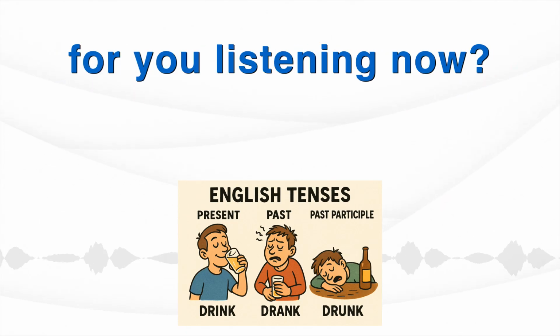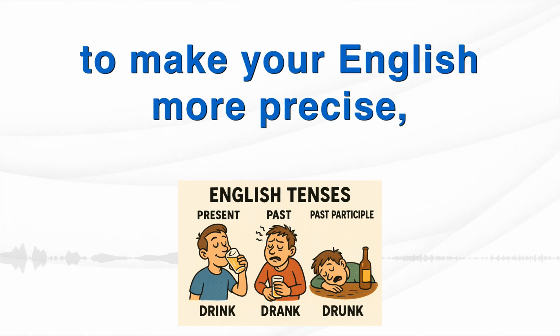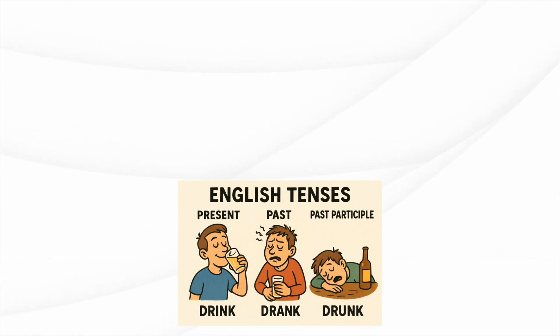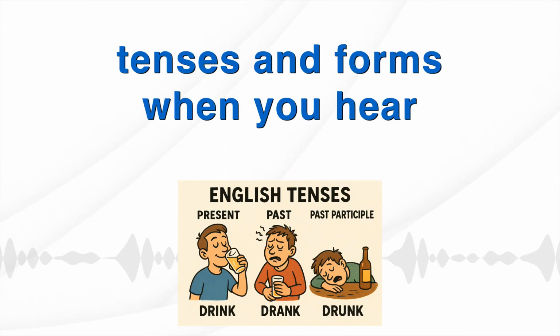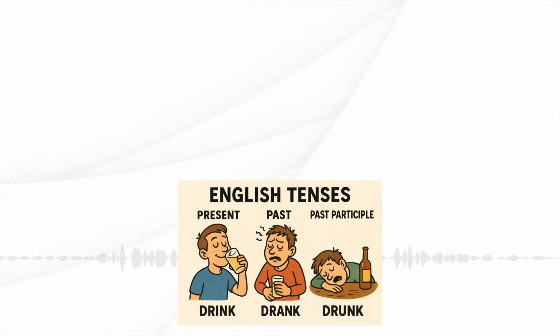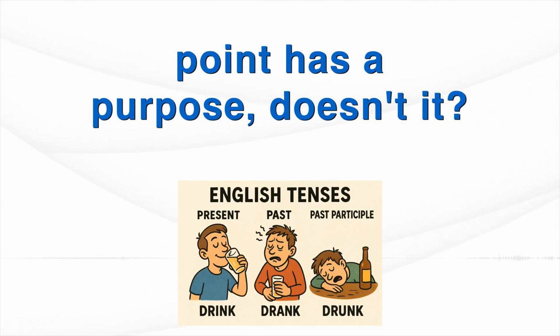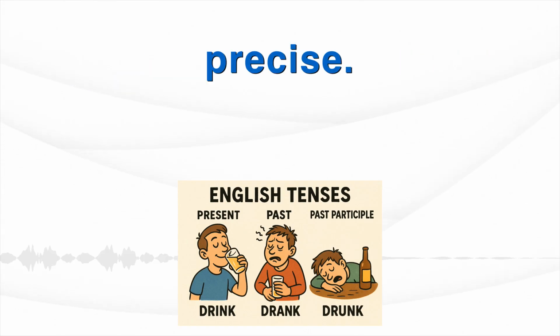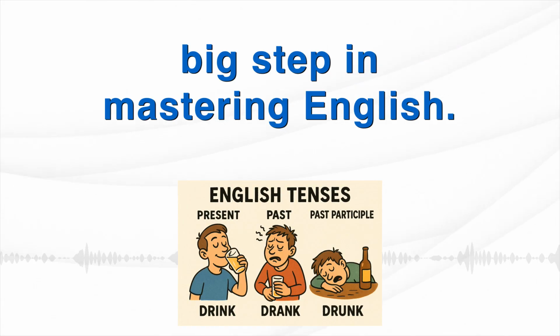So what does this all mean for you listening now? It means you have the power to make your English more precise, more natural, really more effective. Maybe try to listen for these tenses and forms when you hear English spoken or when you read. You'll probably start noticing them everywhere. Indeed. It really shows that every grammar point has a purpose, doesn't it? It helps us be clear, be precise. Understanding these structures is a really big step in mastering English.